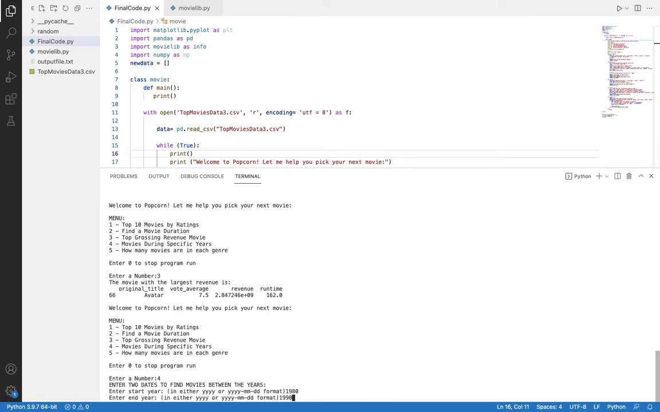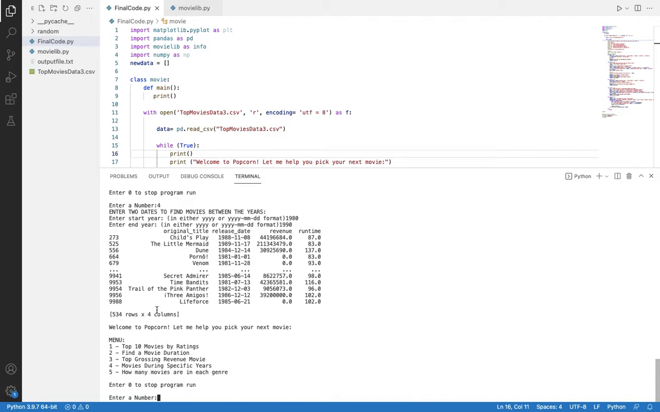So that our start year is our first year, and then our end year is the second year. So 1980 to 1990. And then it's going to tell us that there are 534 movies that were published between 1980 and 1990, and we can see them here. Next, we're going to click number 5, which is our last item on our menu, which is how many movies are in each specific genre.